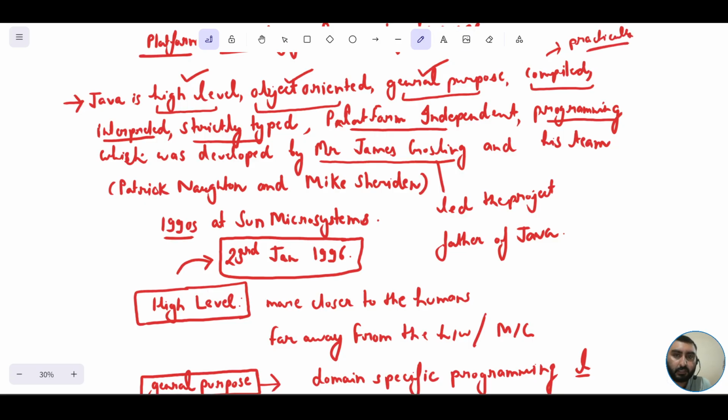Okay, although Java is object oriented, I'll also be explaining that practically. But for the time being, the information I have provided you related to Java being high level, object oriented, and general purpose is more than sufficient. Okay, for the time being. Now let me discuss how Java is a strictly typed programming language.